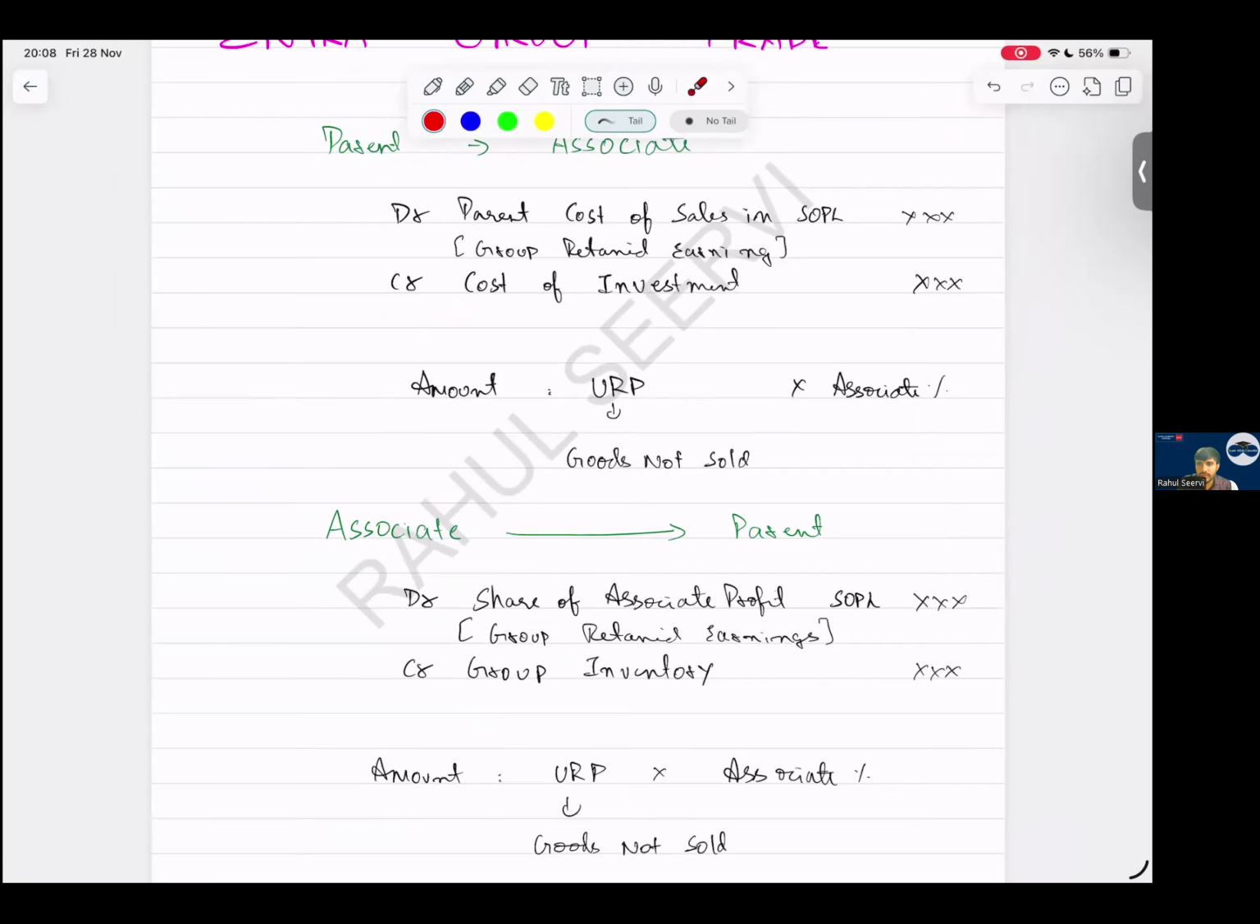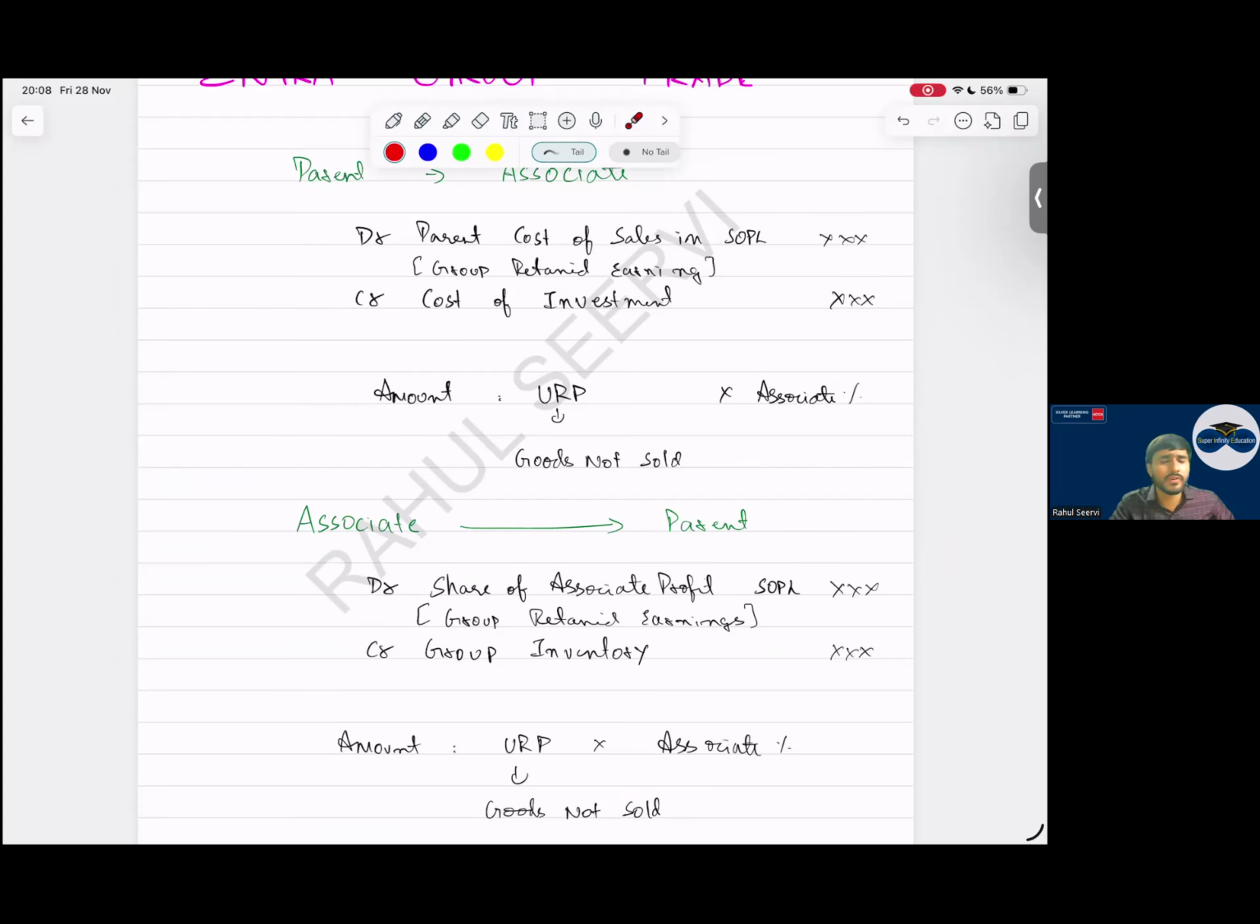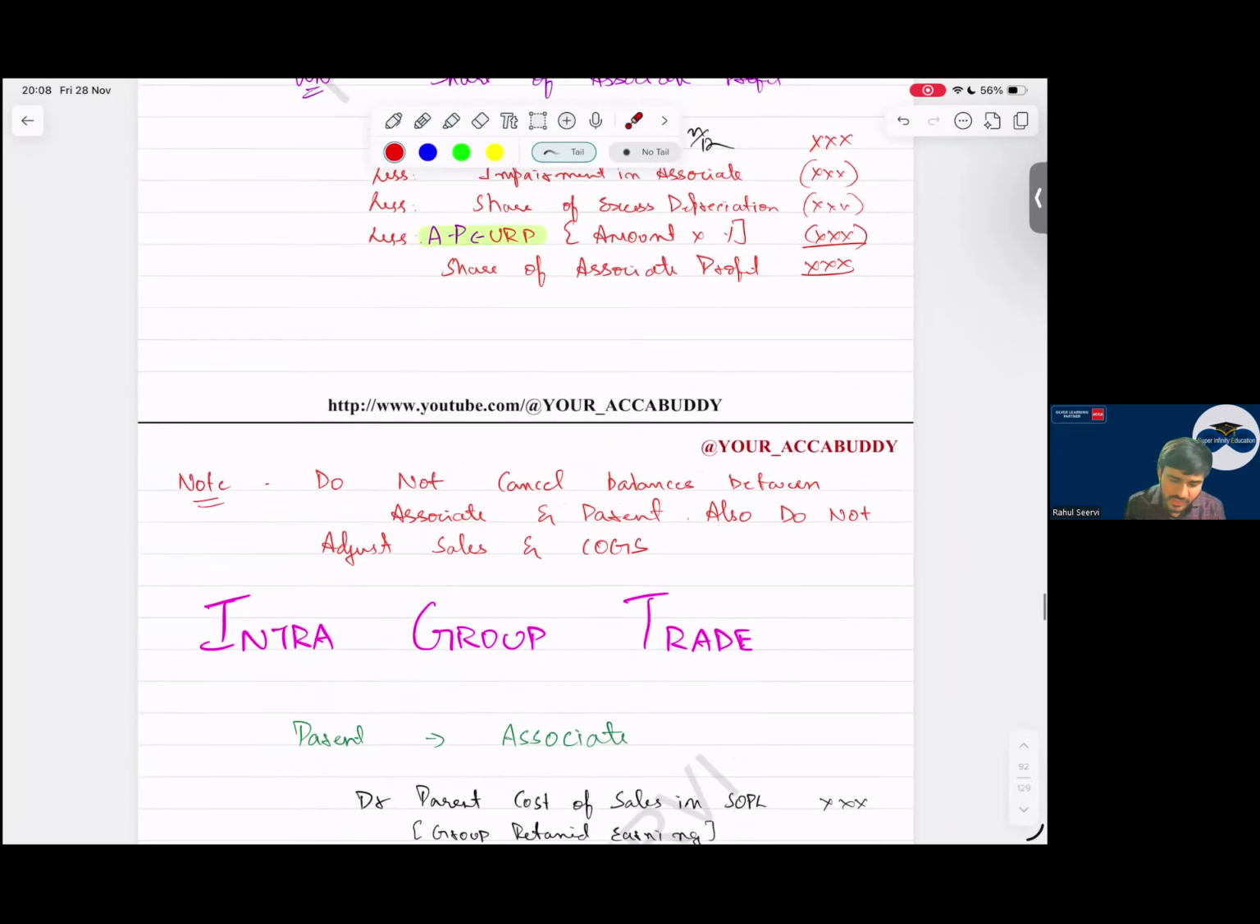So what is the question? Sir, will dividend from associate B also get deducted from the group retained earnings? Do we reduce it? No, that is our income. We will add it, on the contrary. We will not reduce it.